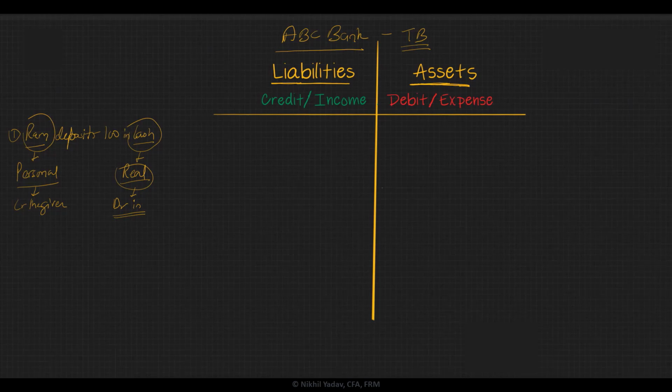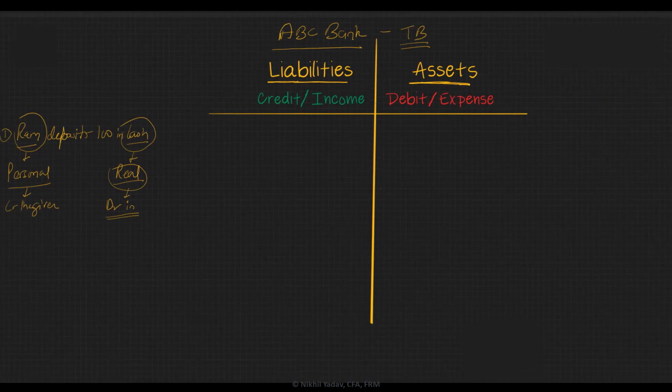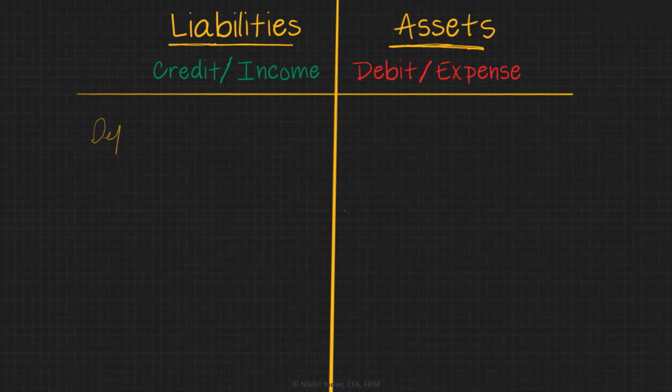On the liability side, which is the credit side, we'll say depositor Ram, and since this is a personal account and he has paid us some money, we are going to credit the giver 100 crores.